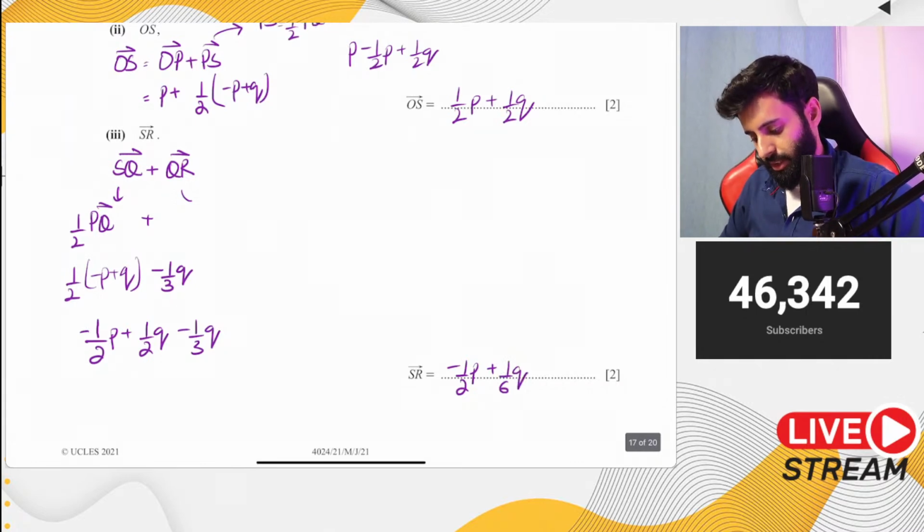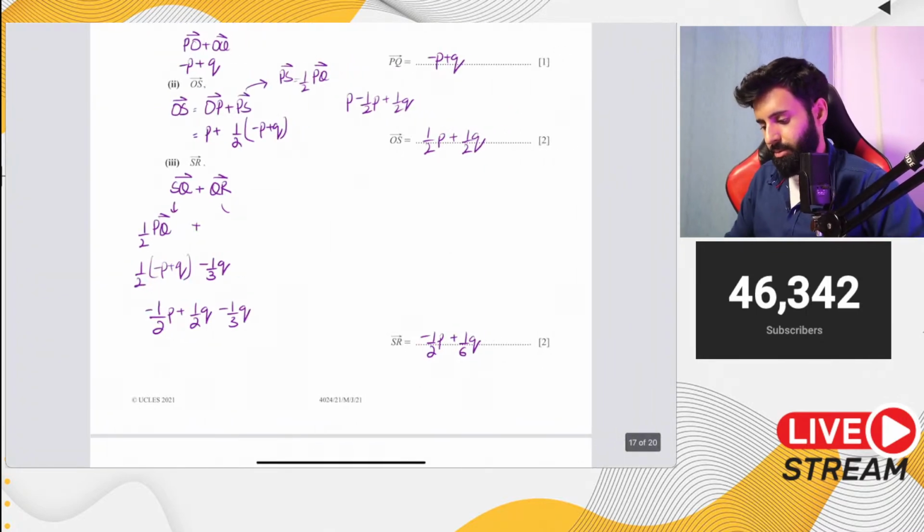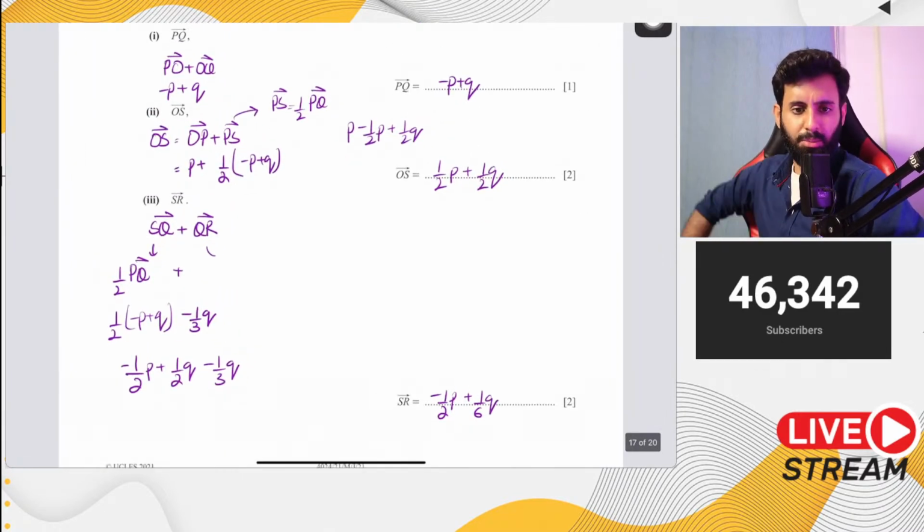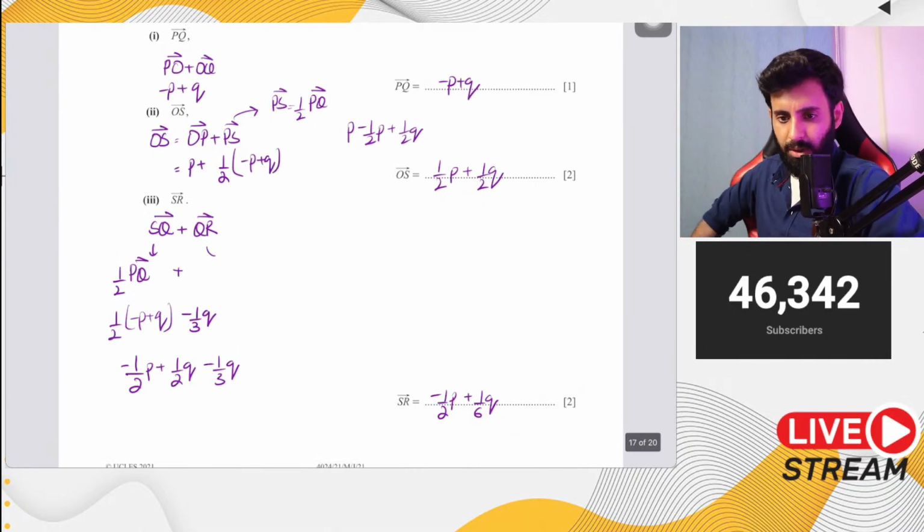And there you go. That's the end of this paper. Now overall this was not a difficult paper. It was fairly easy. So yes, there were a few parts that were challenging, but overall I think it was on the easier side. Okay.